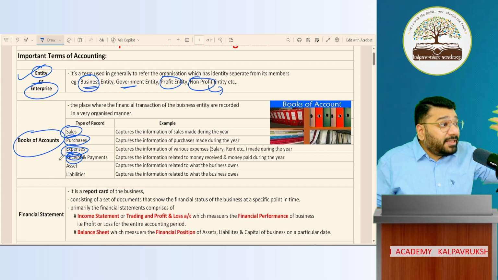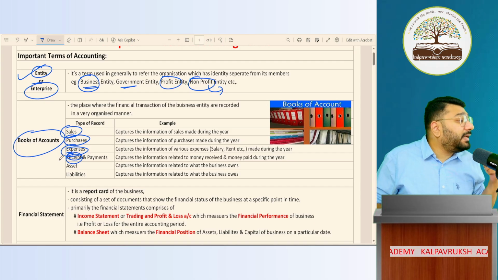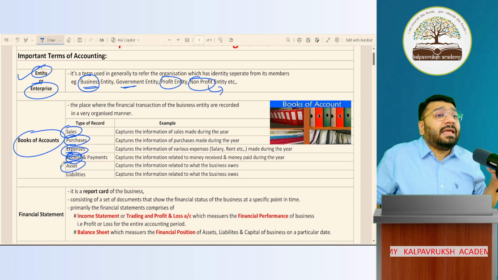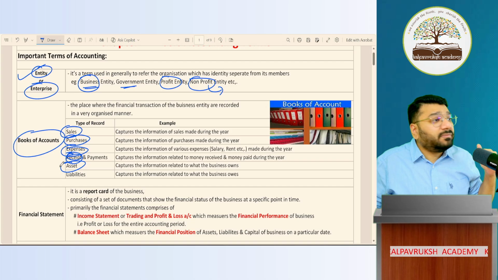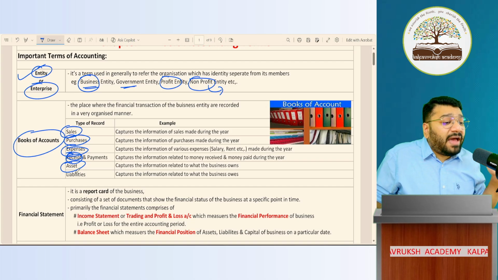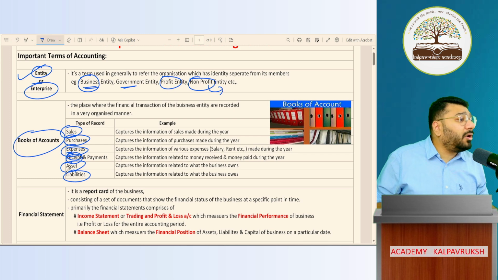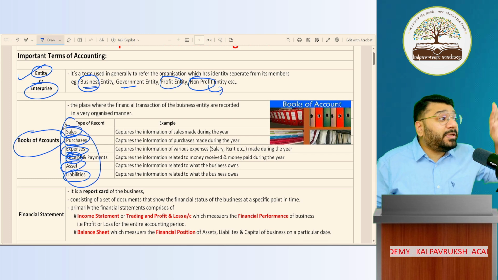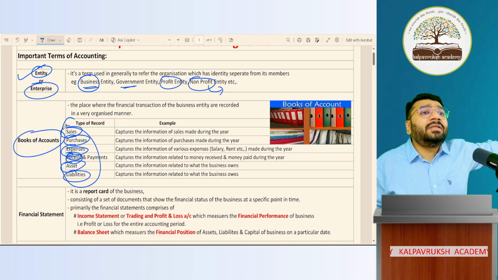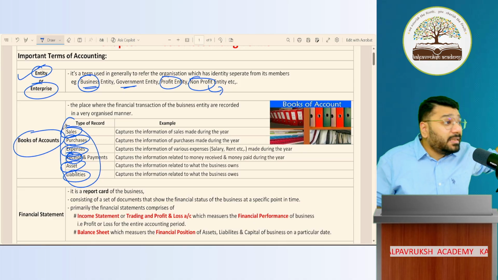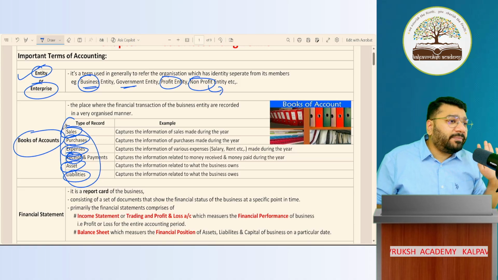Then if I receive money from somebody, a separate book called the receipt book. If I buy any asset in the business, it is separately recorded in the asset book. If I have any liabilities in the business, I record them in a separate book called the liability book. Got it, not got it? Now, all these terms I meant to explain in detail. All these terms are yet to be explained in detail. Some of them I'll discuss in detail today. Got it, not got it?